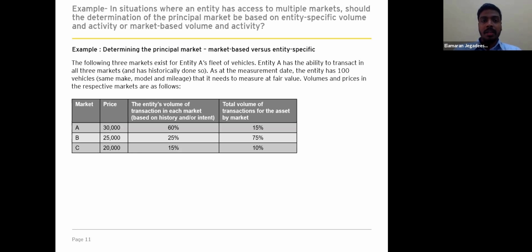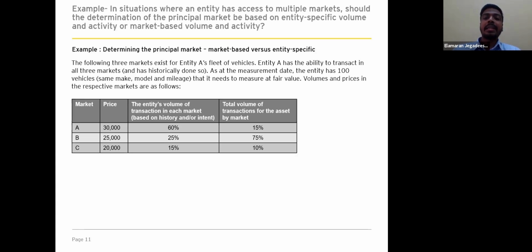Right. In a situation where an entity has more than one market, should the determination of the principal market be based on the entity-specific volume or the market-based volume and activity? Let's see. The following are 3 markets that exist for entity A's fleet of vehicles.